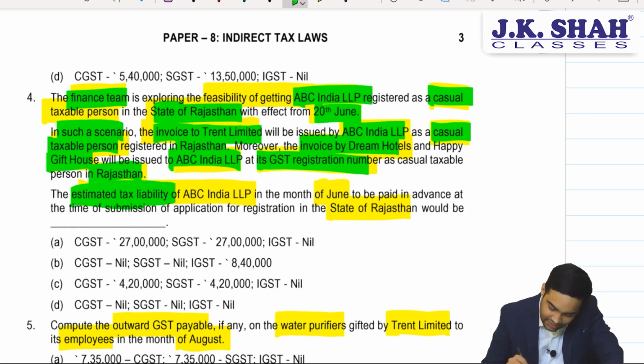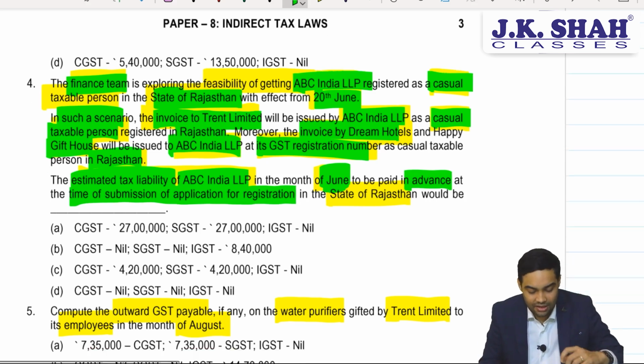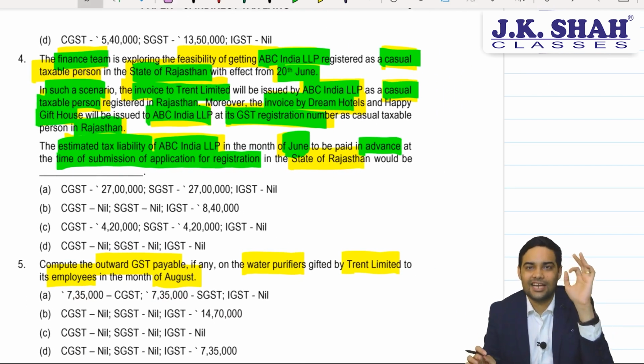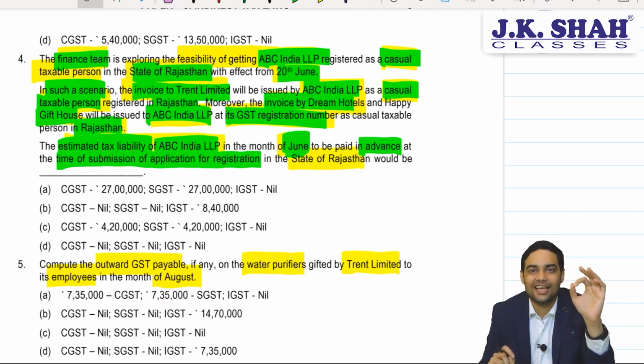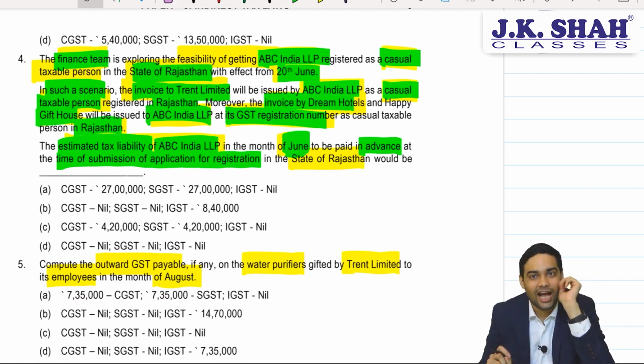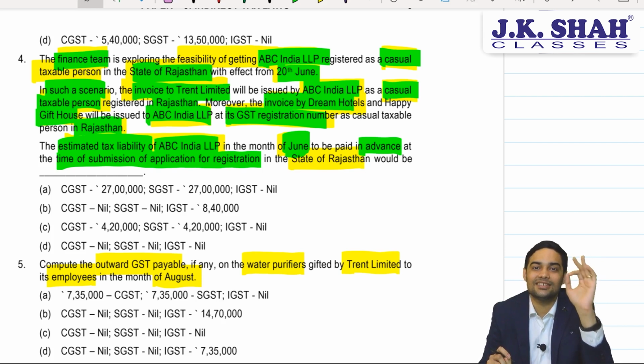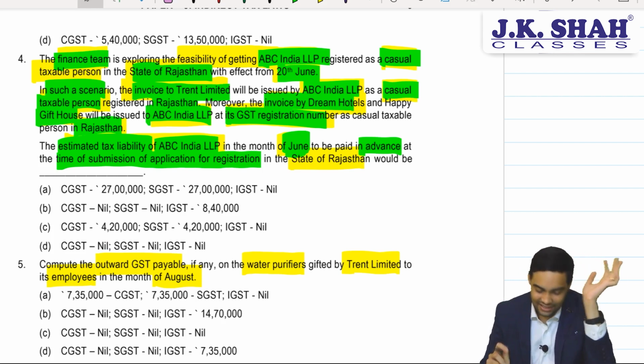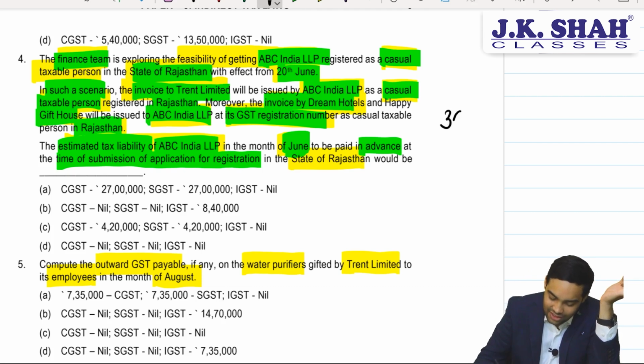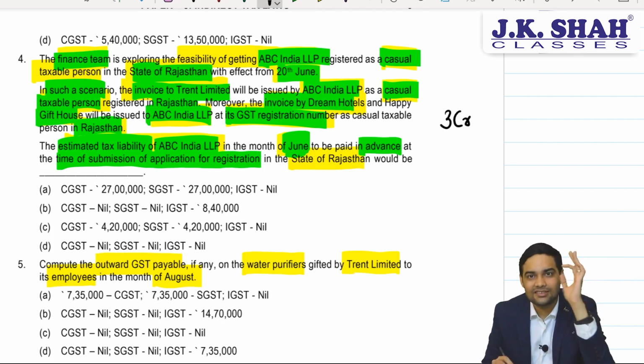Estimated tax liability of ABC LLP for the month of June to be paid in advance at the time of submission of application. Do you know that a casual taxable person has to discharge its tax liability on an estimate basis? While they are taking registration, they have to deposit the tax. Now here we have to only estimate the tax and what you should pay. See, for estimation, our contract value is 3 crore. Just imagine, 3 crore ABC LLP Rajasthan is billing to Maharashtra registration.